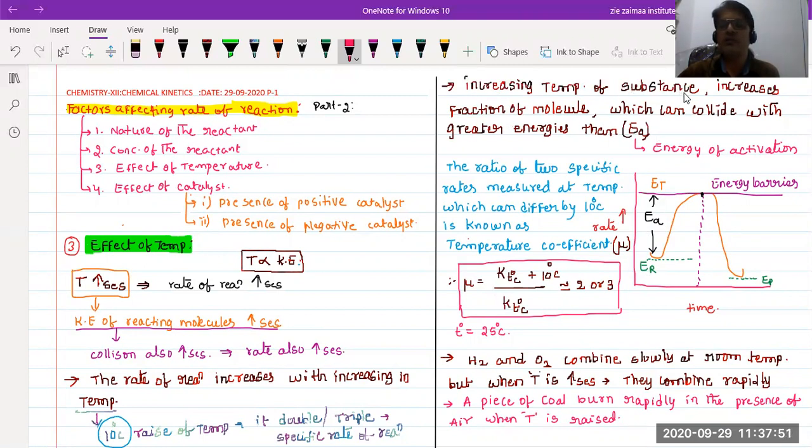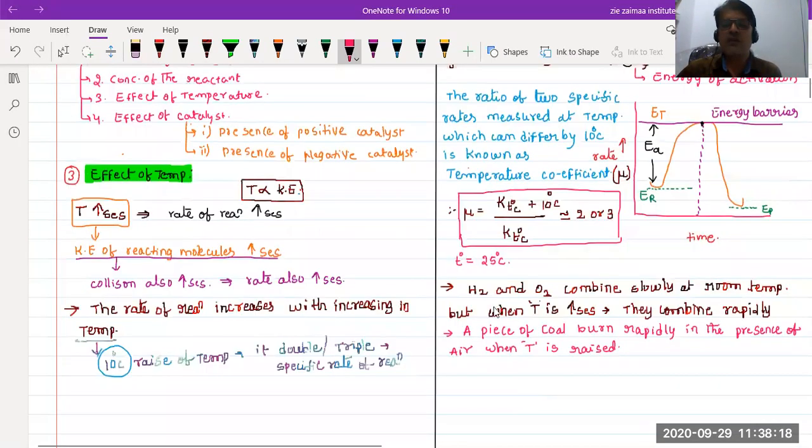Increasing the temperature of the substances increases the fraction of molecules. At what time does it increase? It should be greater than the energy of activation. The collision of the reacting substances should be greater than the energy of activation. Then only they can cross the energy barrier to reach the products. Okay, so here I have given two examples.